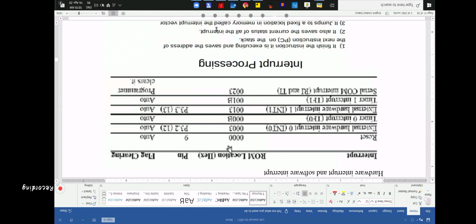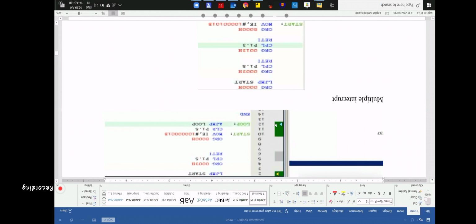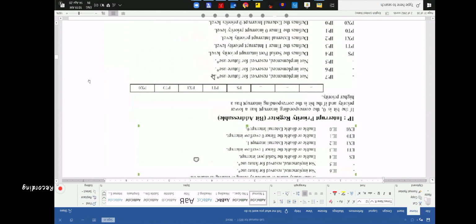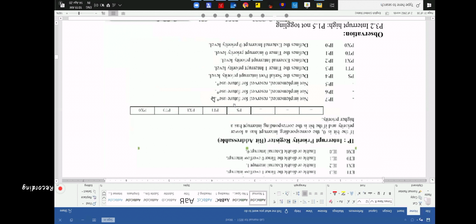Now, for example, let's say 0 0 0 0, then 1 1 0 0, imagine. Let's say 0 0 0 0, this is 0, these two are 1, this is 0.